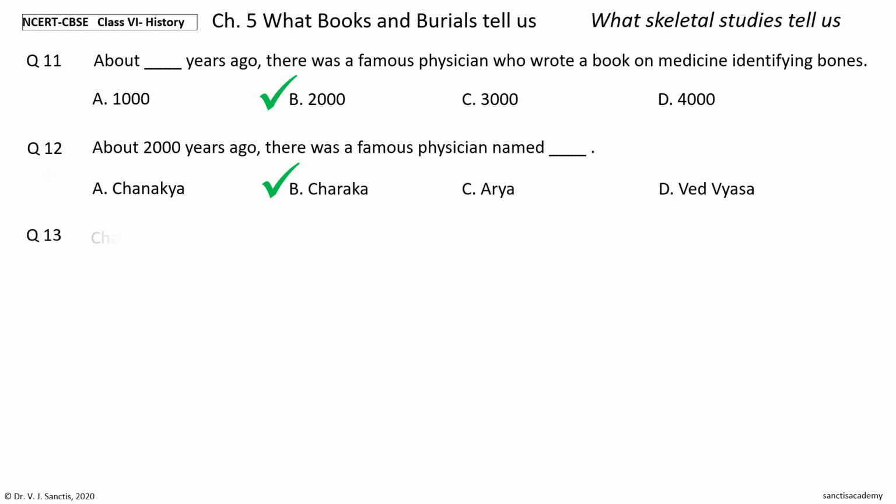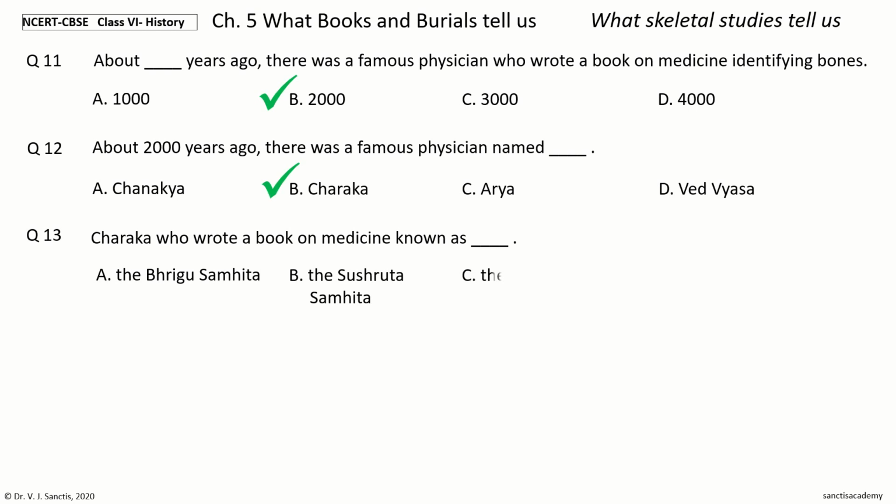Question 13. Charaka wrote a book on medicine known as dash. The options are the Bhrigu Samhita, the Sushruta Samhita, the Kashyap Samhita, the Charaka Samhita. Your time to choose. And the answer is the Charaka Samhita. So, Charaka wrote a book on medicine known as the Charaka Samhita.